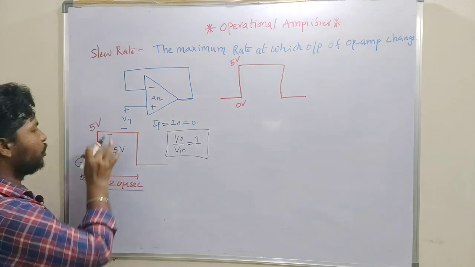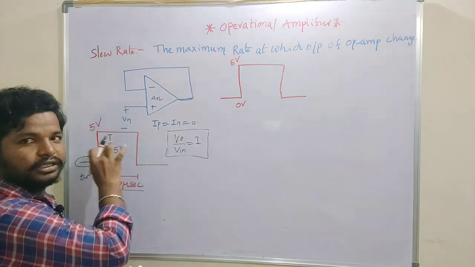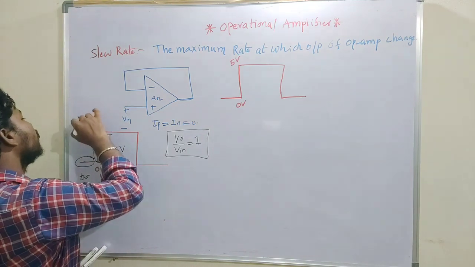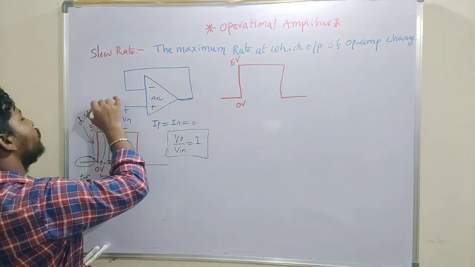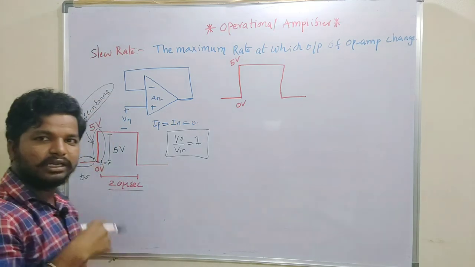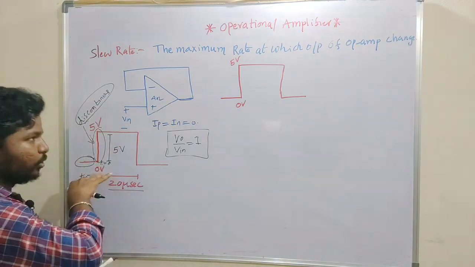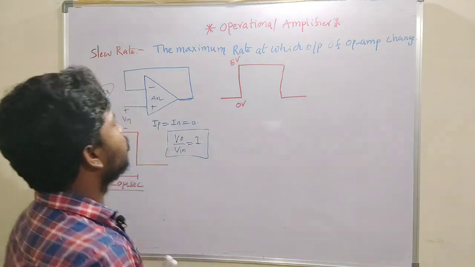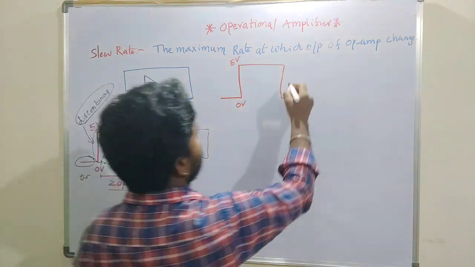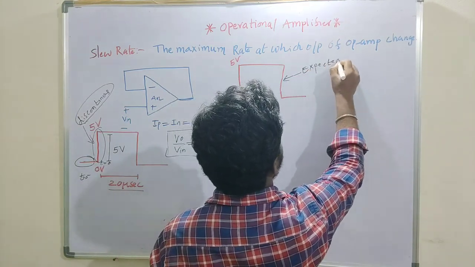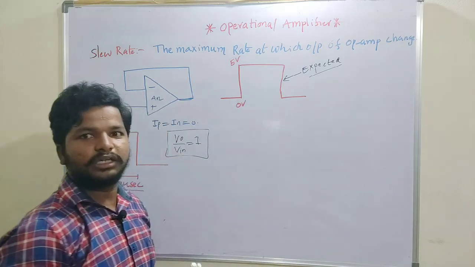When t equals 0, the amplitude suddenly changes, which we call a discontinuity. Because of this sudden transition in the input, what effect do we get in the output? The expected output is this, but we won't get the same output.